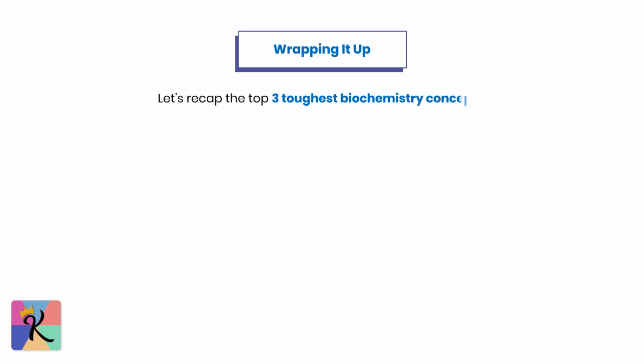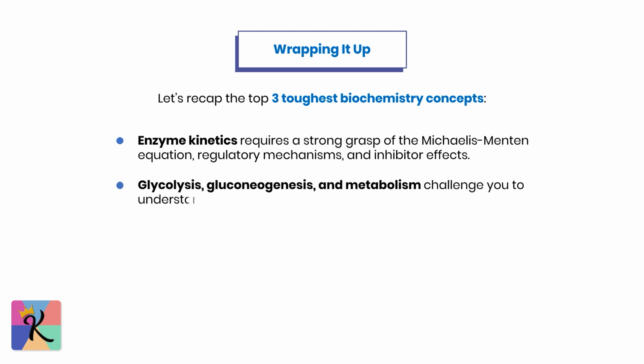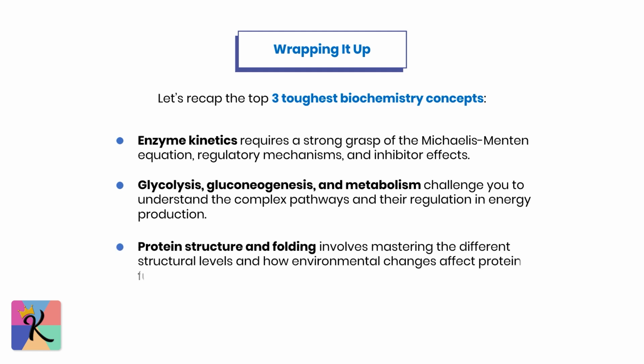Wrapping it up, let's recap the top 3 toughest biochemistry concepts for the MCAT. Enzyme kinetics requires a strong grasp of the Michaelis-Menten equation, regulatory mechanisms, and inhibitor effects. Glycolysis, gluconeogenesis, and metabolism challenge you to understand the complex pathways and their regulation in energy production. Protein structure and folding involves mastering the different structural levels and how environmental changes affect protein function.